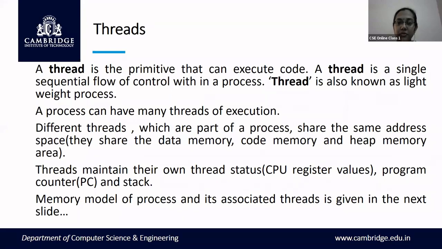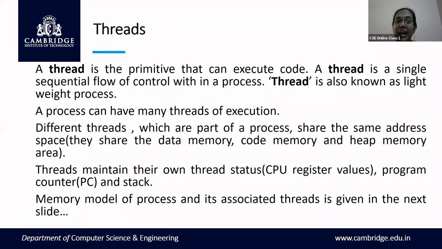Only the code memory and the data memory are shared among different threads. You have only one data memory and one code memory for a process, and all n threads share them, but they do not share the stack memory.